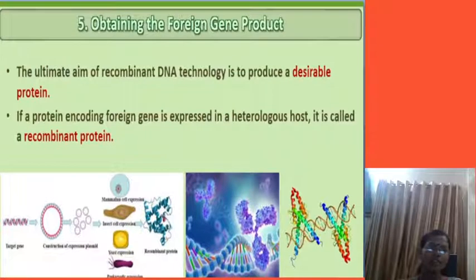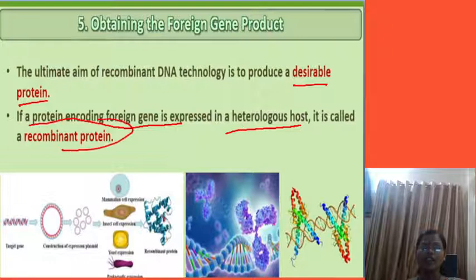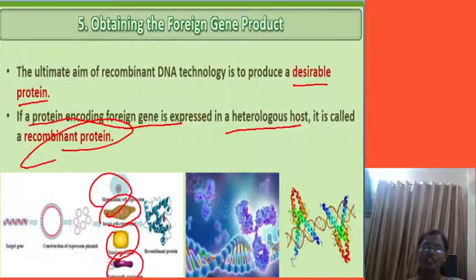Now, the fifth step is obtaining the foreign gene product. How is the foreign gene product obtained here? By the desirable protein. Recombinant DNA technology is used to produce a desirable protein. If a protein-encoding foreign gene is expressed in a heterologous host, it is called a recombinant protein. Suppose the protein is produced by a different host, it is called a recombinant protein.